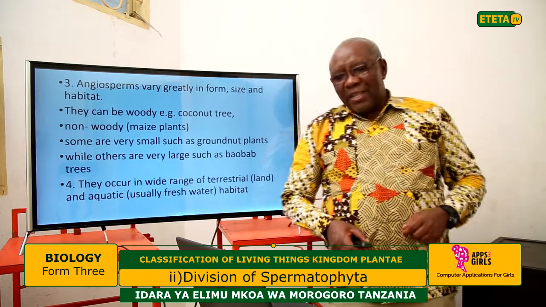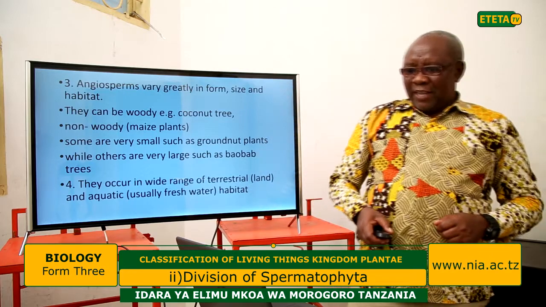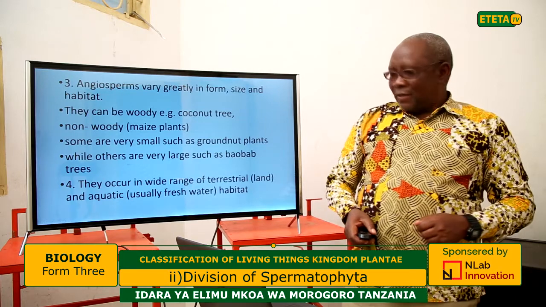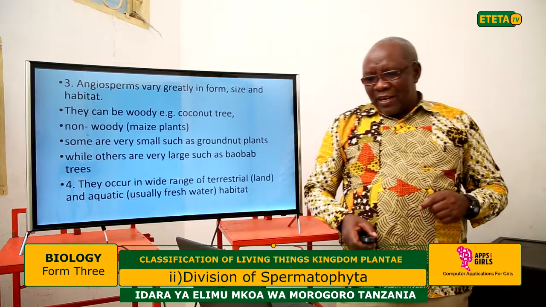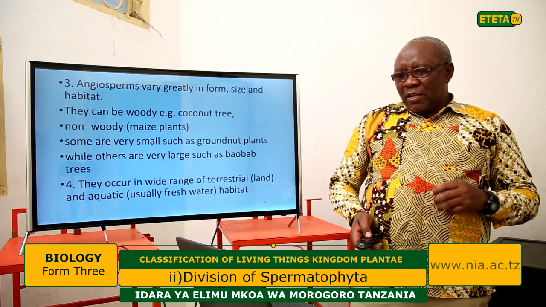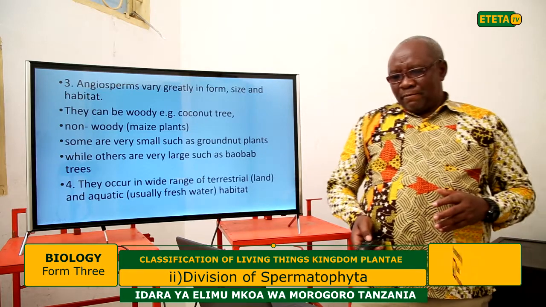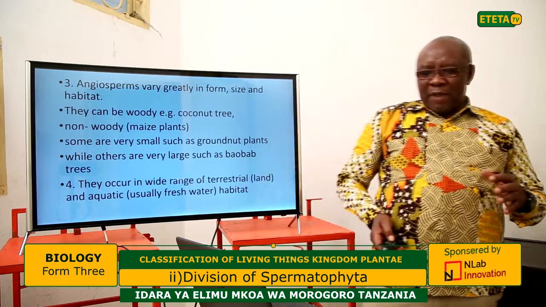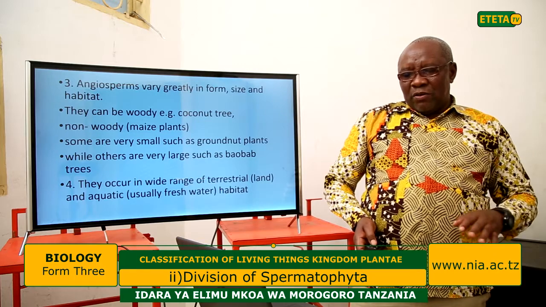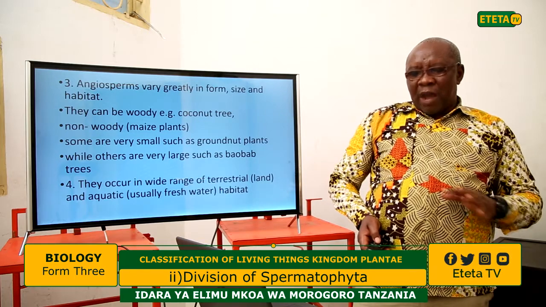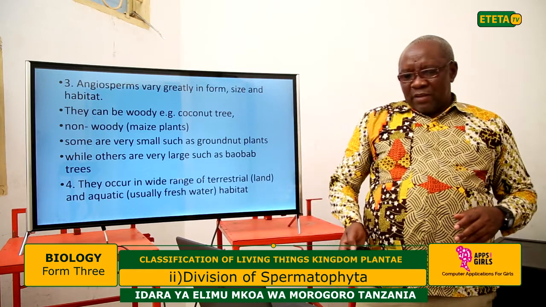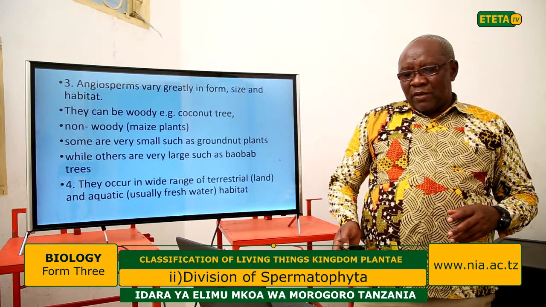Another distinct feature is that angiosperms vary greatly in form, size, and habitat. They can be woody, for example the cotton tree, or non-woody, like the maize plant. Some are very small, such as groundnut plants, which are very short, while others are very large, such as bulbous trees. You know bulbous trees? So this also leads to the distinction of the plants classified in this angiosperm class.